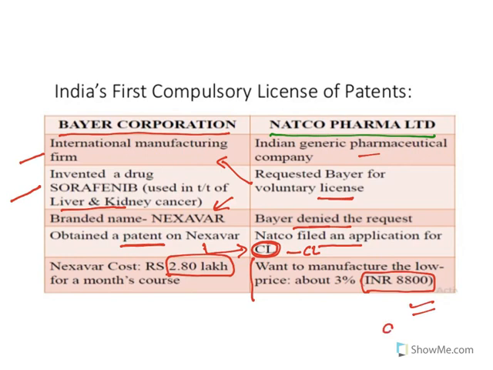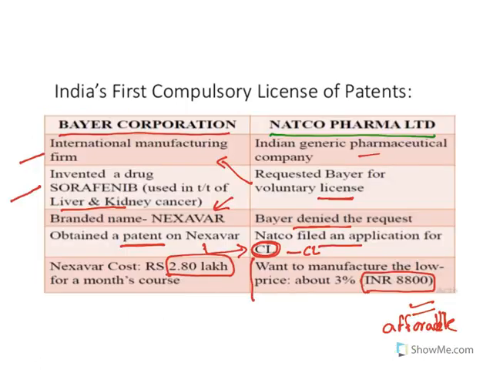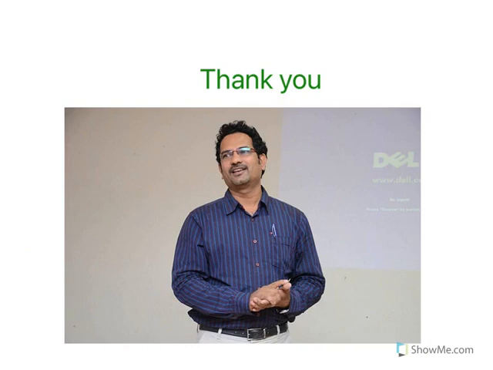This is what affordable means. In such conditions, compulsory licenses are given. So, the company that became India's first to get a compulsory license is Natco. This is an important development. You need to know the drugs also. The brand name is Nexavar and the drug is sorafenib. What is the use? It is used to treat liver and kidney cancers. So, all these are general awareness questions which surface in pharma competitive exams. Thank you for watching this video.